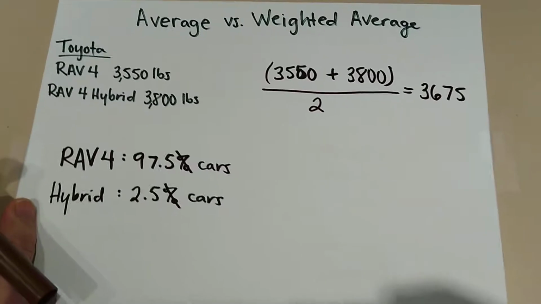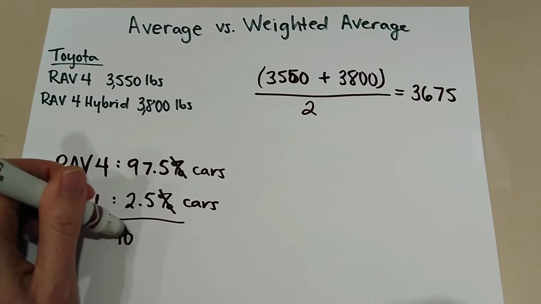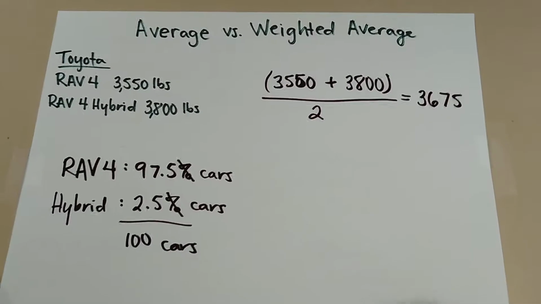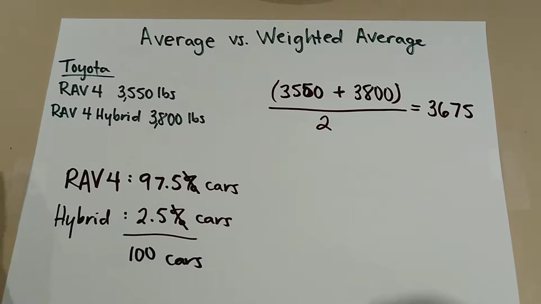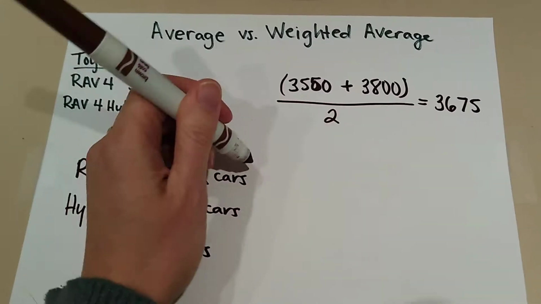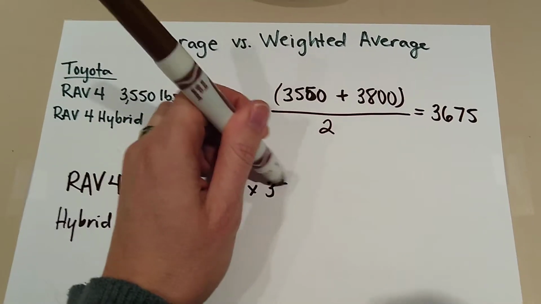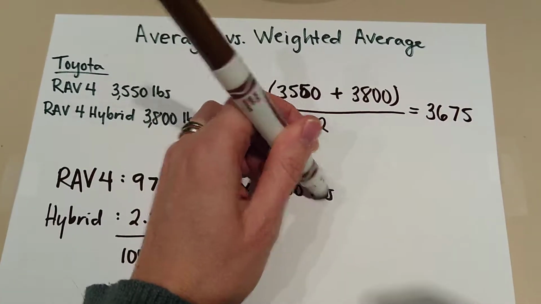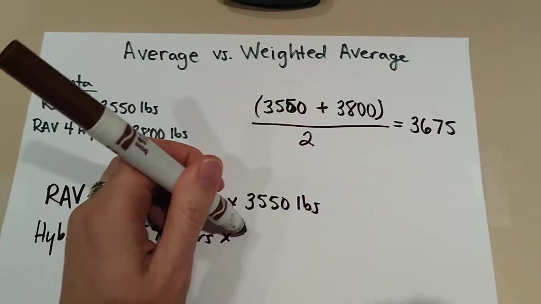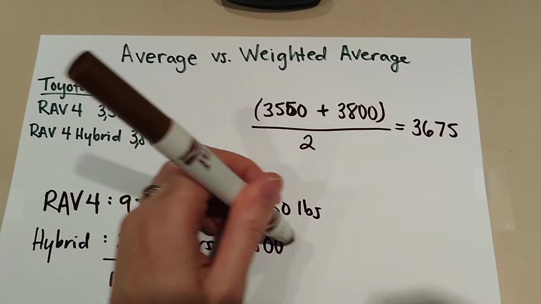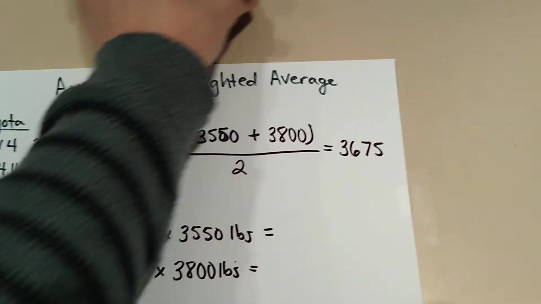Now, we want to know what all of those cars weigh together, because this is 100 cars. And if we know what all 100 of those cars weigh together, we can figure out the average mass of just one car. So I'm going to take my 97.5 cars and multiply by the mass of one of those cars, 3,550 pounds. And I'm going to take the 2.5 cars and multiply by the mass of those cars, 3,800 pounds.